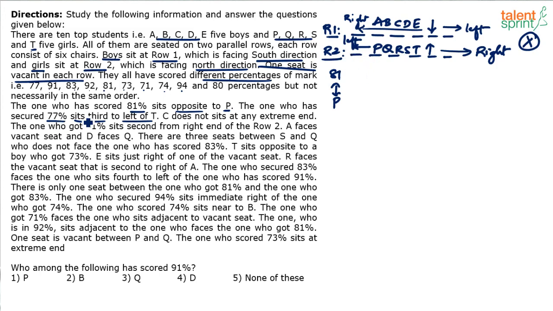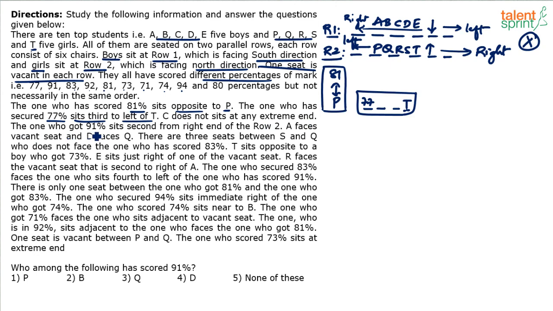So 77 is third to the left of T. So wherever T is, first, second, third. This will be 77. So this is again one more piece that we have to fix. You're getting it? This is one piece. P is facing opposite to 81. This is the other piece. T, first, second, third. Third to the left of T, 77. C does not sit at the extreme end. This is again one important point that you will remember.